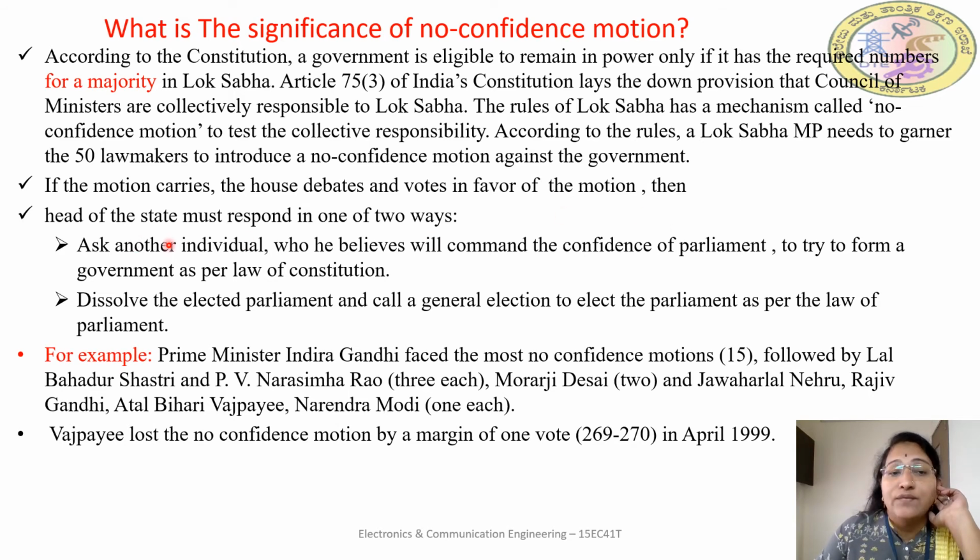See here, the head of the state must respond in one of two ways. Head of the state means president. So what does he do? The president asks another individual, who he believes will command the confidence of parliament, to try to form a government as per the law of the constitution. So he may call the individual who he believes can command the confidence of the parliament, to try to form the government.